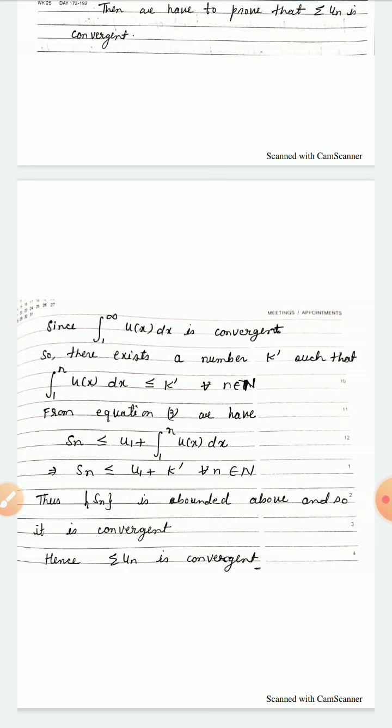This implies S_n is less than or equal to u_1 plus k'. That means the sequence S_n is bounded above, and so it is convergent. And if S_n is convergent, then summation u_n is convergent.